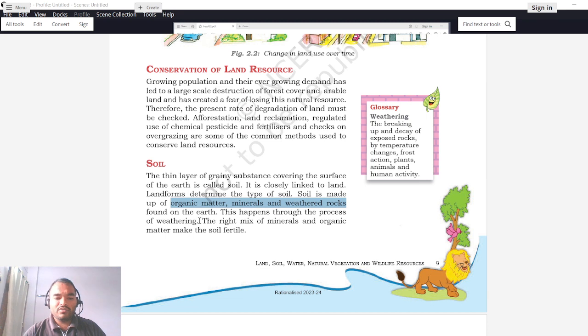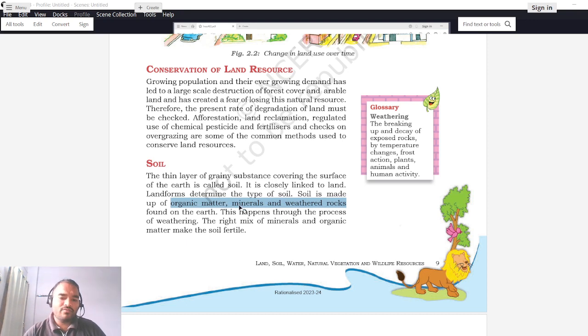So in any soil, there should be a proper amount of minerals and organic matter so that it could be fertile. Say for example, if there is only organic matter and there are no minerals, do you think that plants can grow properly? No. Similarly, if there are only minerals and no organic matter in the soil, same thing, plants cannot grow.